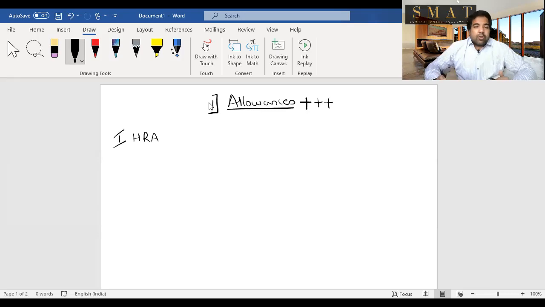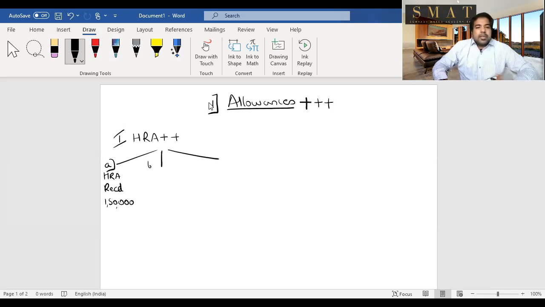Your master has given you house rent allowance. You will not question it. The moment the exam says house rent allowance, you will add it first. After you add it, you will get a deduction to the least of the following. What is least of the following? The HRA that you receive. Let's say, for example, you got a HRA of 1,50,000. So whatever HRA you receive, that is A, first one. Second, the rent that you pay. HRA is house rent allowance. That means, guys, they're assuming that you stay in a house on rent.